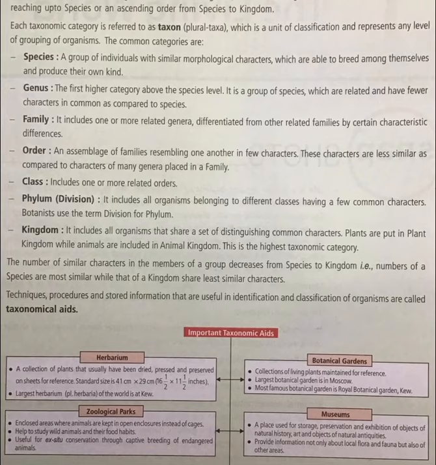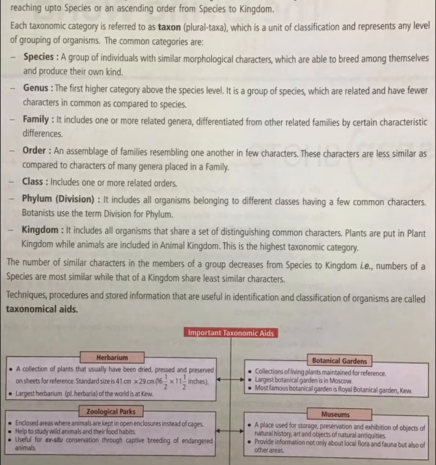The common taxonomic categories start with species. How do you define species? A group of individuals with similar morphological characters, meaning external characters, which are able to breed among themselves and produce their own kind. Now, genus is the first higher category above the species level.